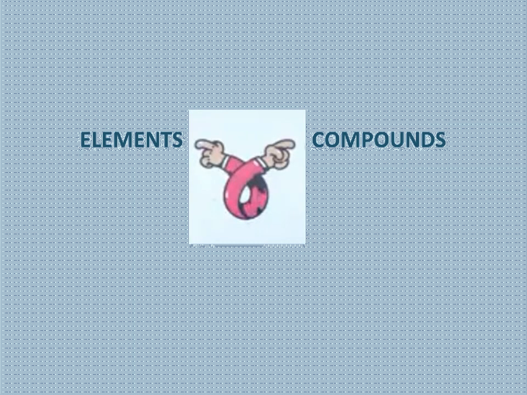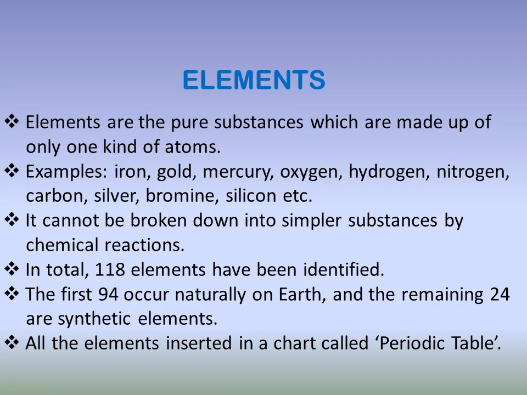As we know, pure substances can be classified into two categories, elements and compounds. Now, one by one, we will study about elements and compounds. Now, first of all, about elements. Elements are the pure substances because it has been classified under pure substances only. So, elements are the pure substances which are made up of only one kind of atom. So, in an element, only one kind of atom will be present.